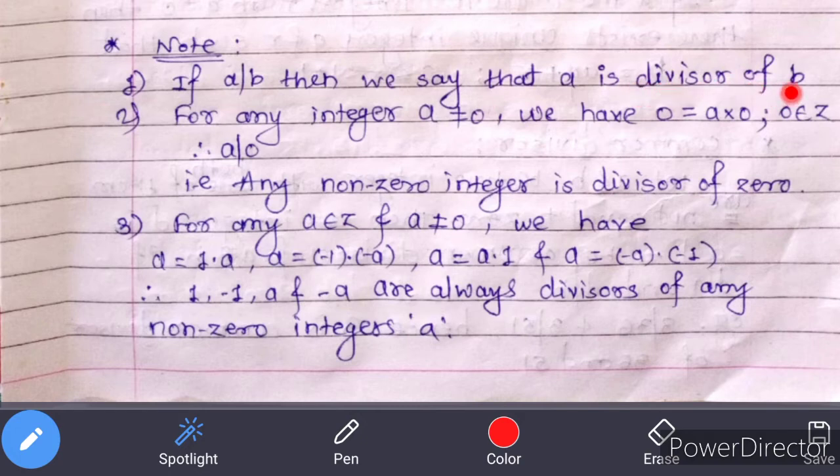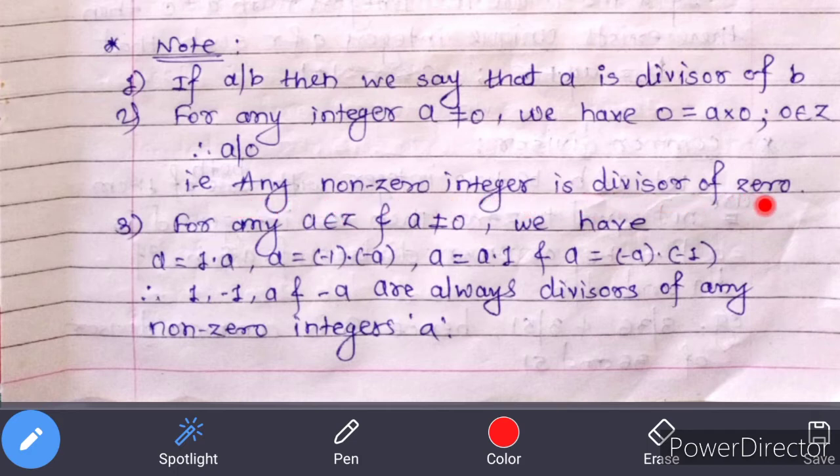Next, for any integer a not equal to 0, we have 0 is equal to a into 0, for 0 belongs to Z. Here 0 is a multiple of integer a. So by definition of divisibility we can say a divides 0, and here a is any non-zero integer, so we can say any non-zero integer is divisor of 0.